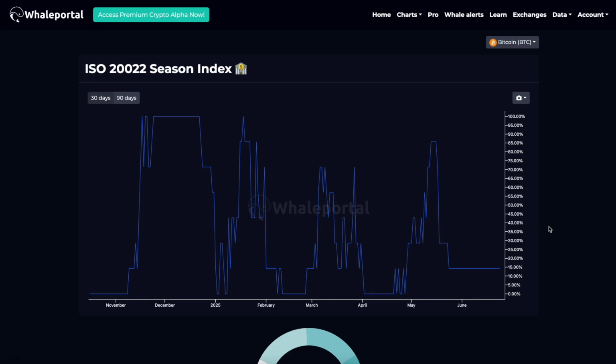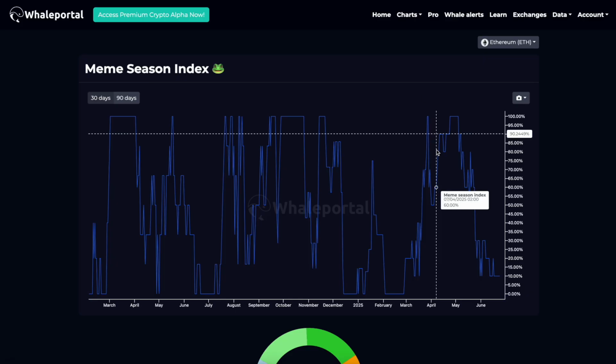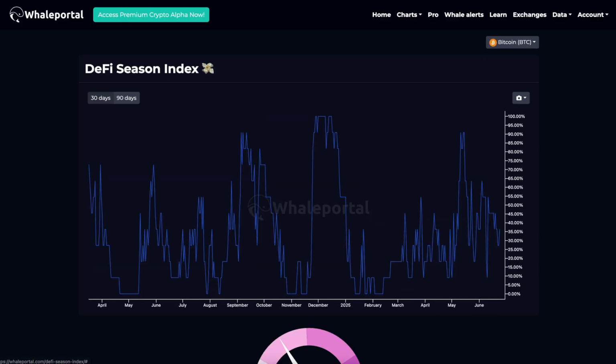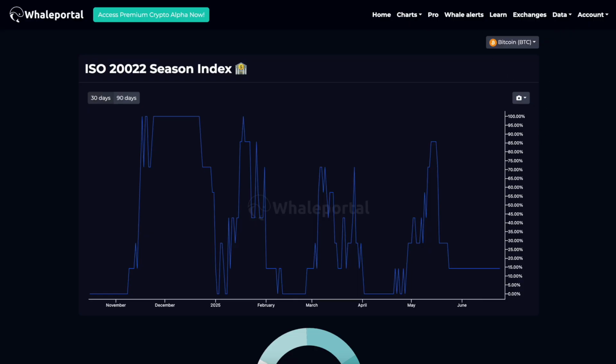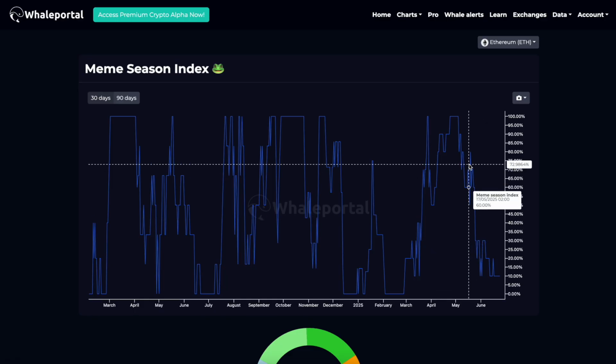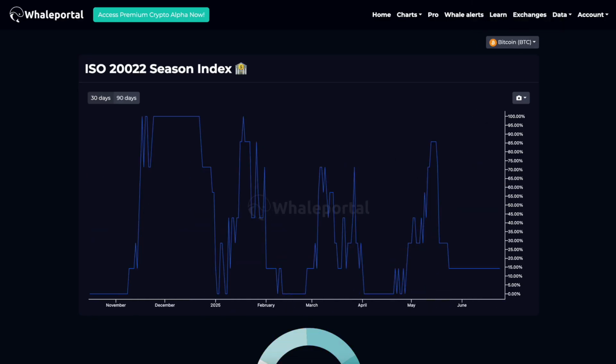So when Altseason comes and the news will be blasted everywhere and everyone will talk about crypto, you can actually go to WhalePortal.com, you can check the season indexes, and you can basically see, okay, for example, the meme season index is right now at these levels, gaming is right there, DeFi is right here, ISO is right there. I can see the most strength, for example, is in memes. So right now I'm looking into memes, and we are seeing the least strength, for example, in gaming, or maybe in ISO.